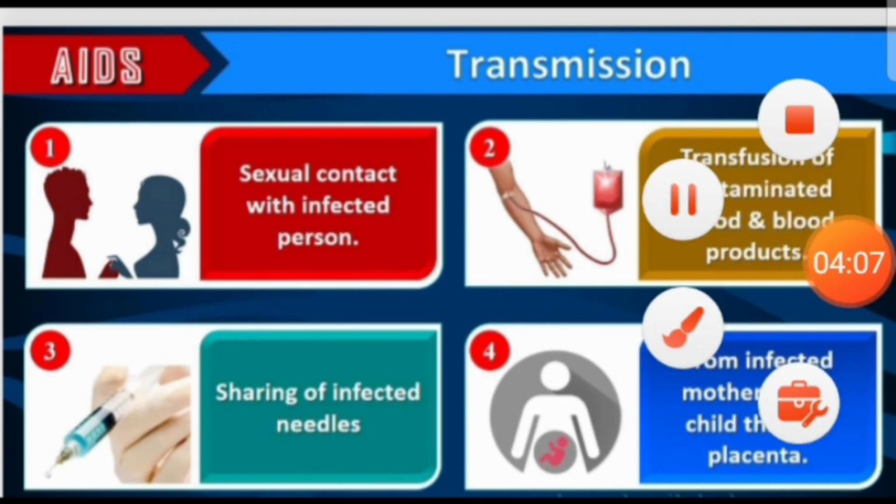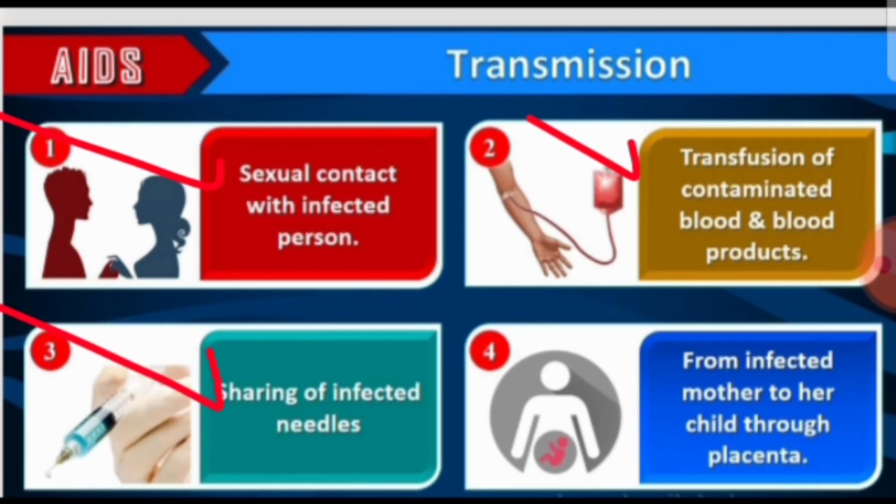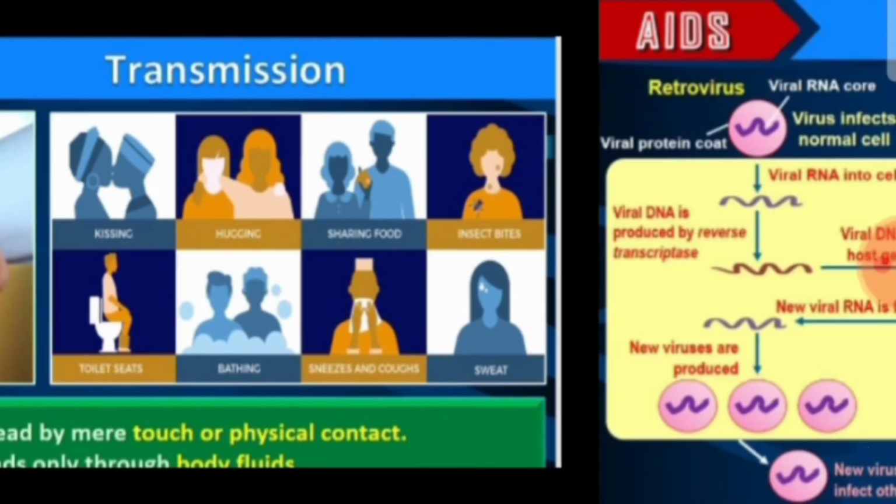Now how does it transmit? One way is by sexual contact with an infected person, transfusion of contaminated blood and blood products, sharing of infected needles, and from an infected mother to her child through the placenta. And remember, AIDS is not transmitted by physical touch or contact, such as kissing, hugging, sharing food, insect bites, toilet seats, bathing or sweat.